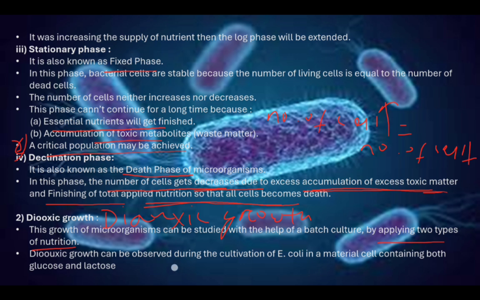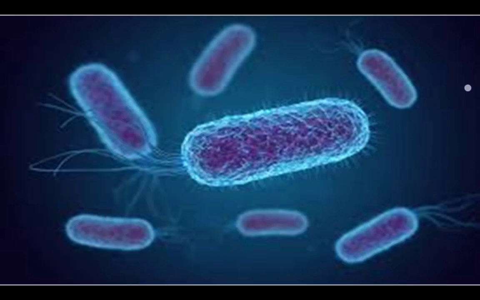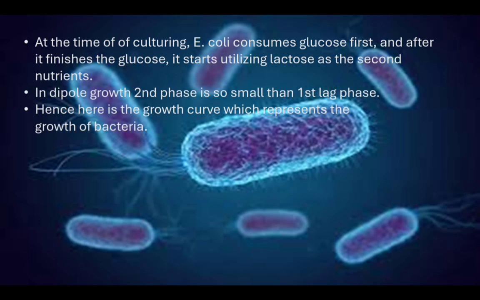Diauxic growth can be observed during the cultivation of E. coli in media containing both glucose and lactose. At the time of culturing, first the microorganism uses glucose. Next, after finishing the glucose, it starts utilizing lactose in the second phase.